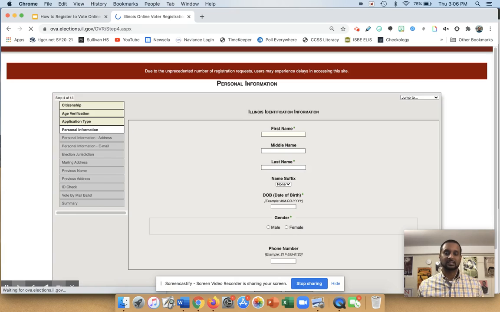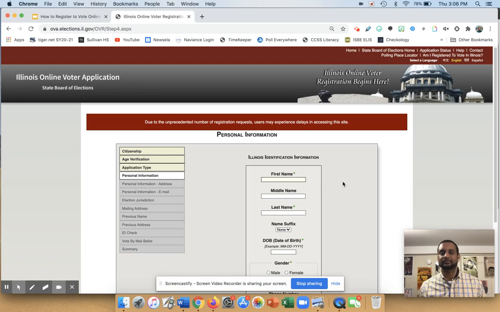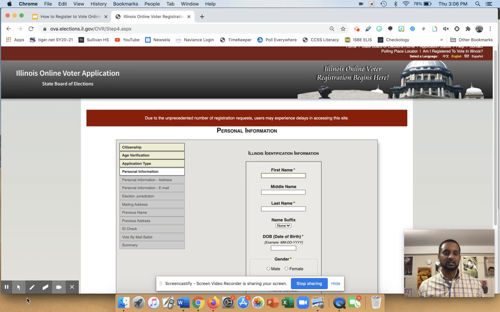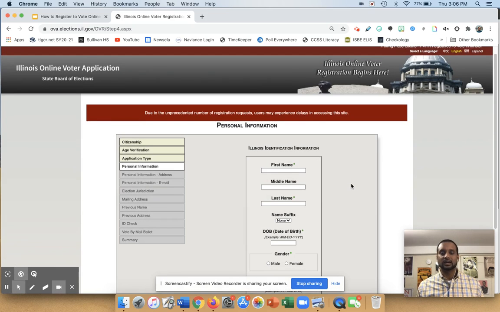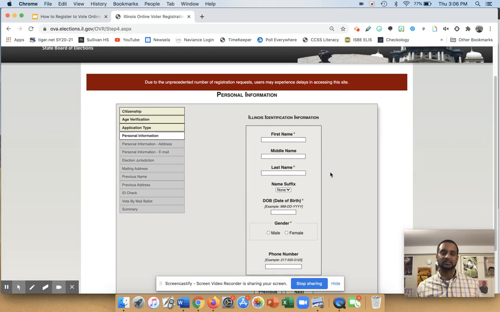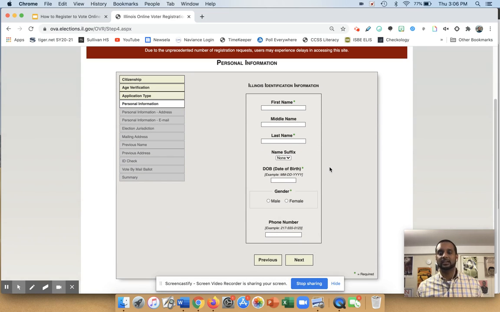So once I click next, it's going to take you through, you can see the steps right here on this side. It's going to take you through here. And on each of these pages, it's going to ask for some of that information that I listed before. I can't go any further because I don't want to start putting all my information out on the internet for the whole world to see.